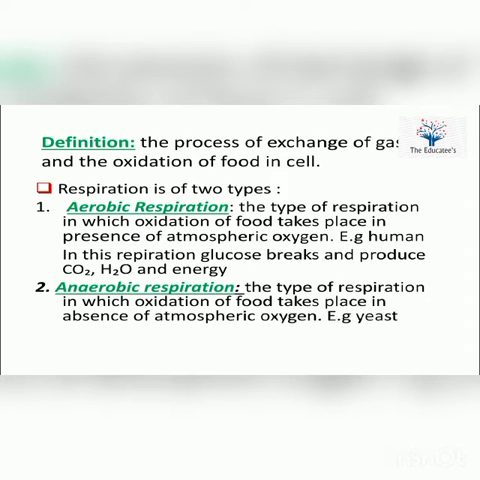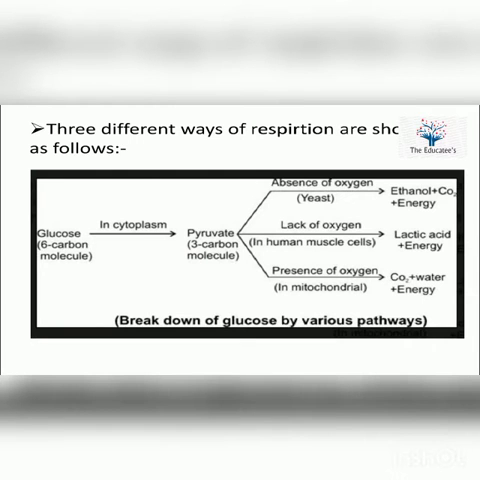So, you have to remember two points, that is aerobic respiration and anaerobic respiration. Respiration is of two types. Now, let's move on. Next, we will deal with aerobic respiration. What are the ways through which the glucose is broken down in our body? We will see the pathway. See over here, with the help of a flow chart, I am giving you the explanation.